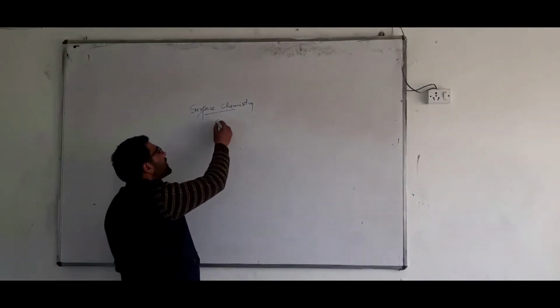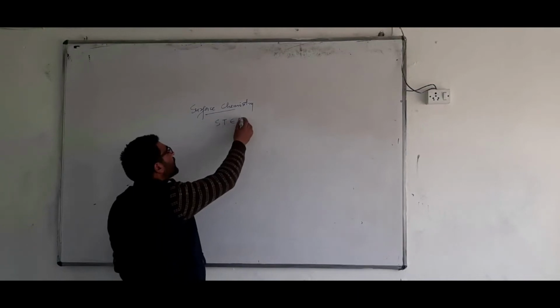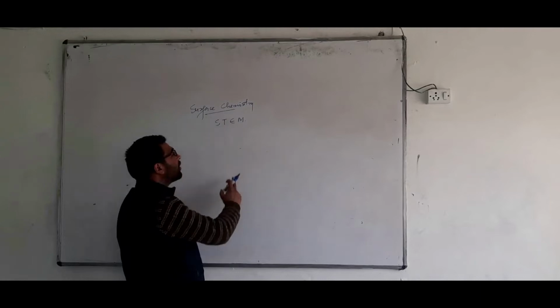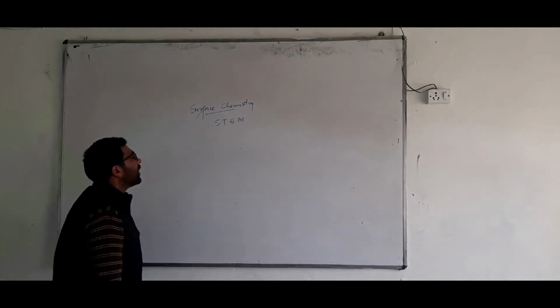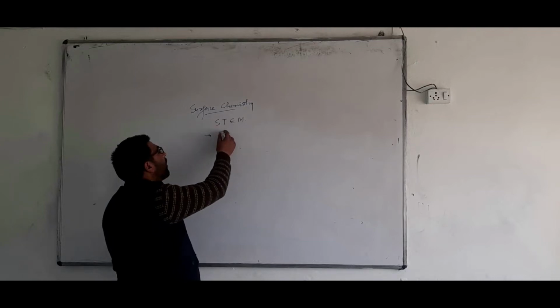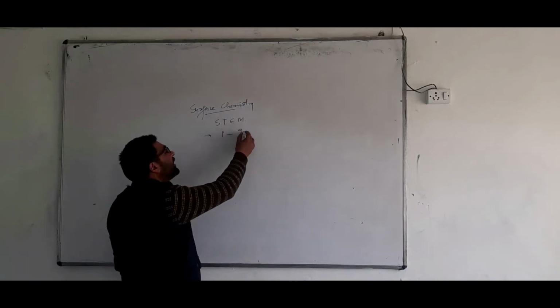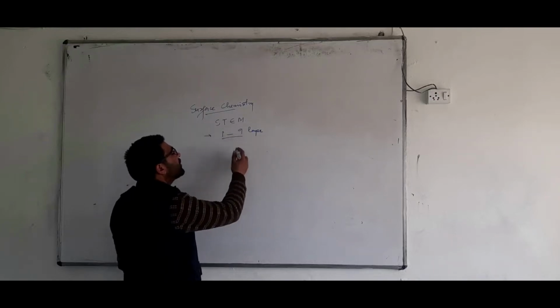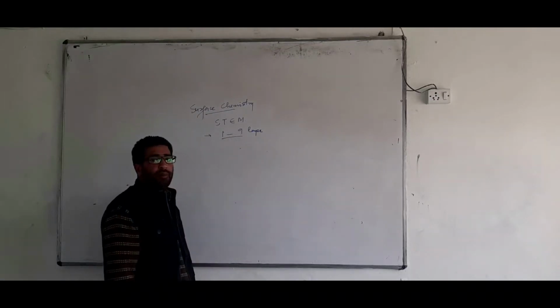According to STEM, it's called scanning tunneling electron microscope. What does surface mean? Surface means from the first layer up to the ninth layer of the solid. So surface means from first to ninth layer of the solid.